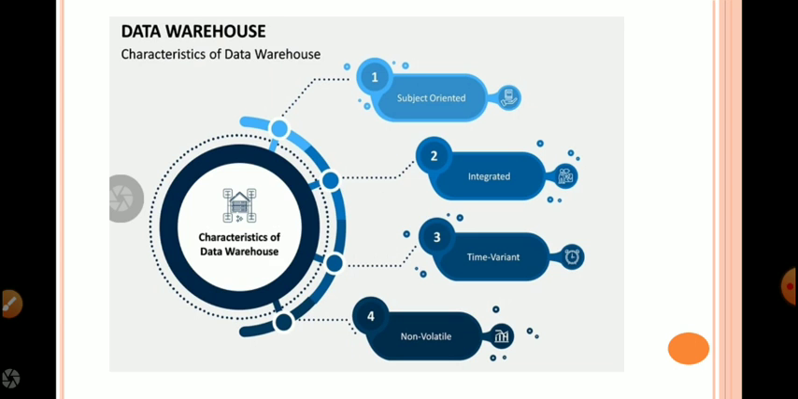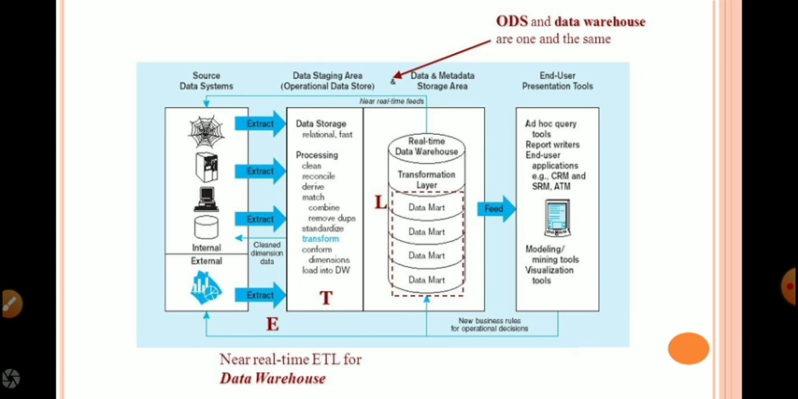As I told you, mainly 4 characteristics are there of data warehouse. They are: data warehouse is a subject oriented, integrated, time variant and non-volatile collection of data used for managerial decision making purpose. This is the detailed architecture of data warehouse.